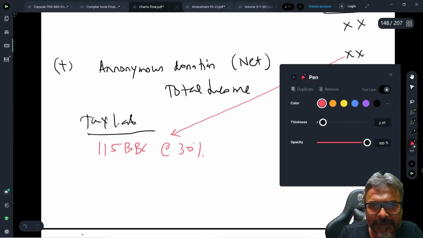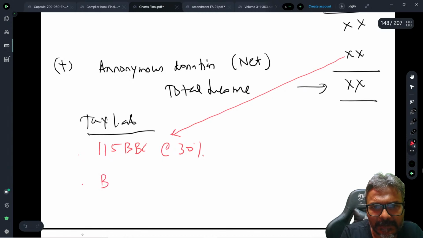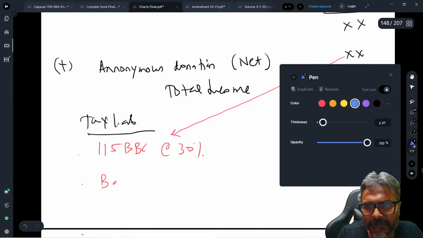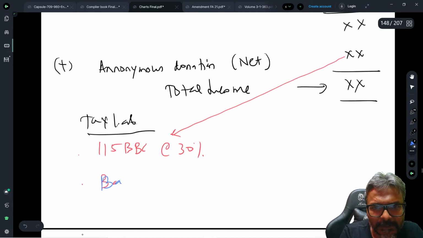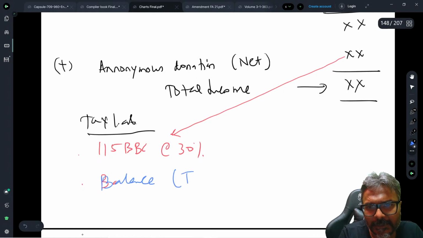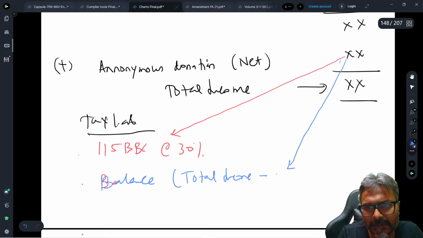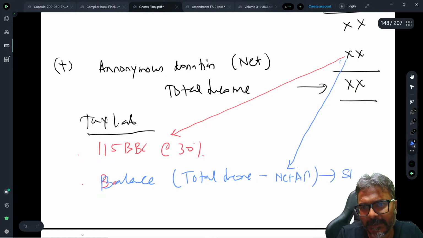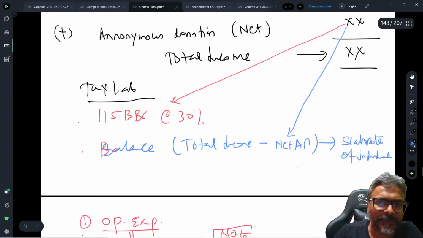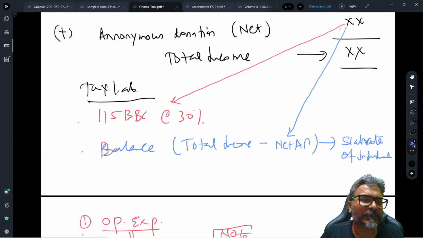Thereafter, the balance amount, which is the total income minus the net anonymous donation, would be at slab rate of individual. Is that clear to all of you, students?